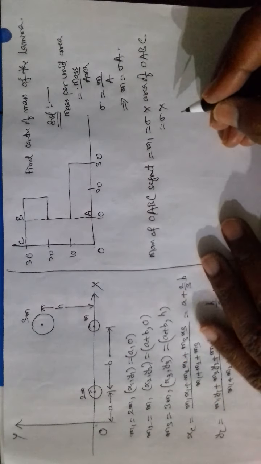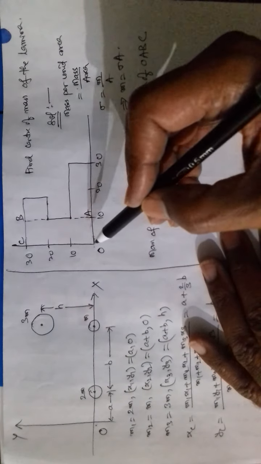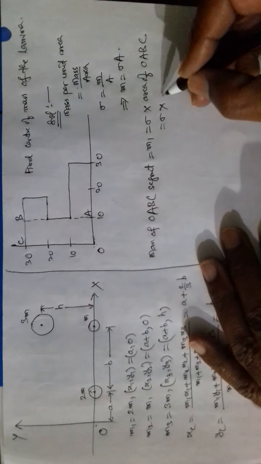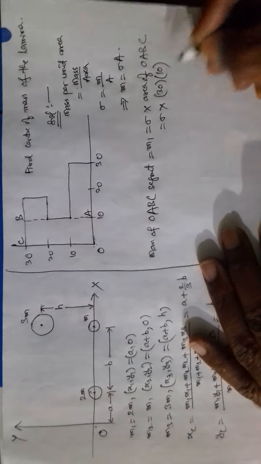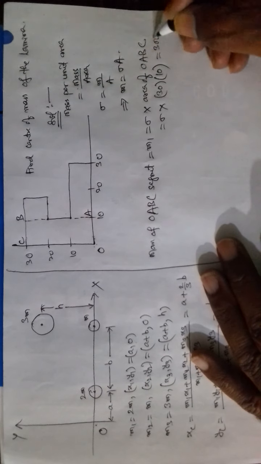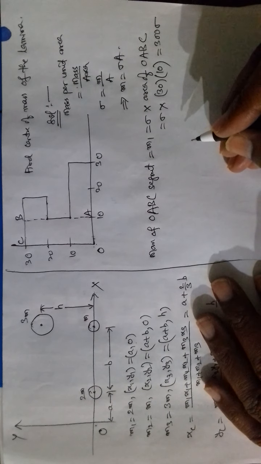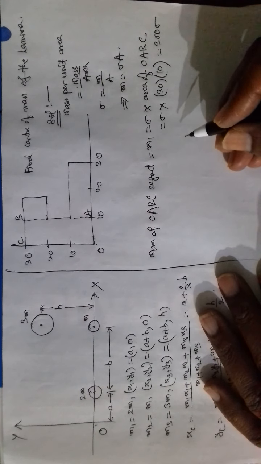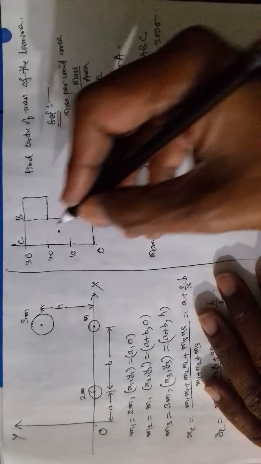Sigma into, this is a rectangle, length is 30 units, breadth is 10 units. So 300 sigma, and its midpoint will be here.